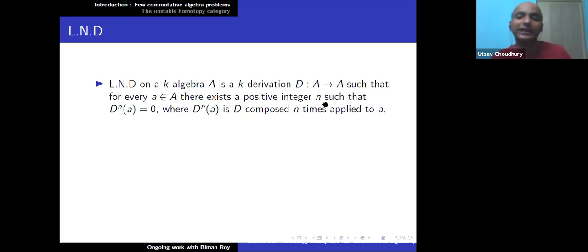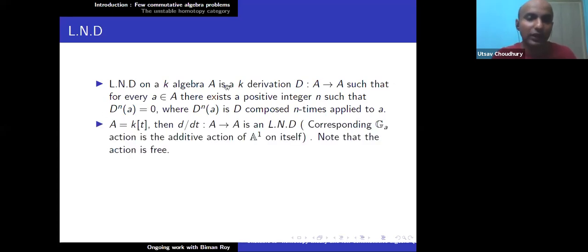So this is something like saying that I have a G_a action. A G_a action will give me around every point a G_a orbit, which is something like A1. So it gives me a tangent direction along that. And if I take a function and take the Taylor series along this tangent direction, this Taylor series actually terminates after finitely many terms. So the Taylor series is actually a polynomial. This is the meaning of LND on a K-algebra. So for instance, if A is K[t], then d/dt is an LND.